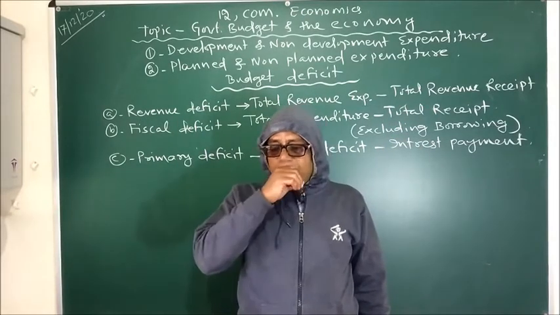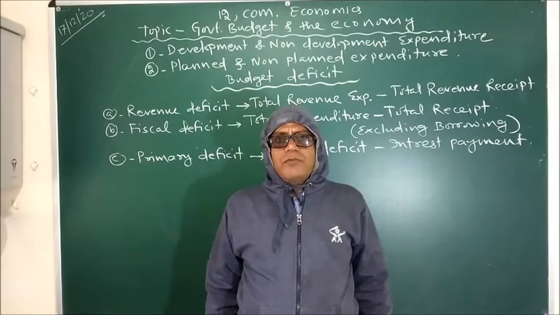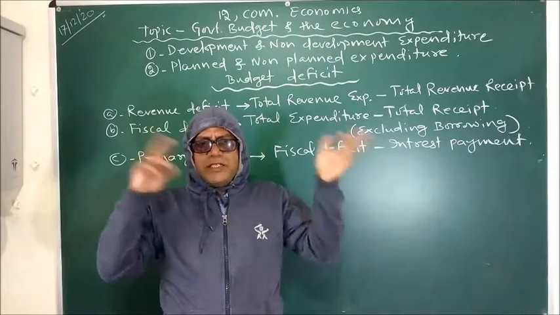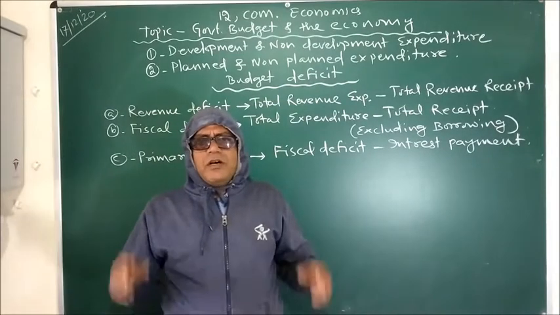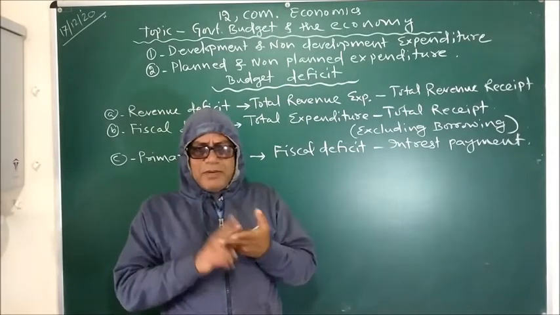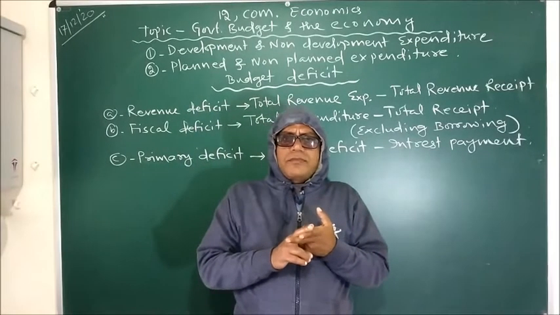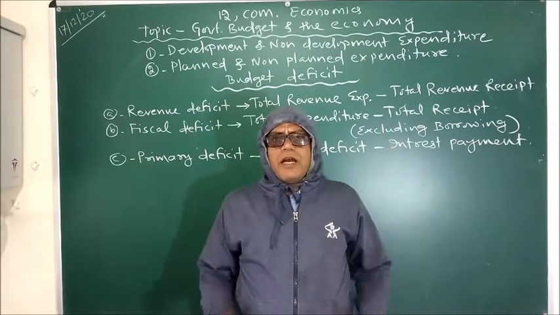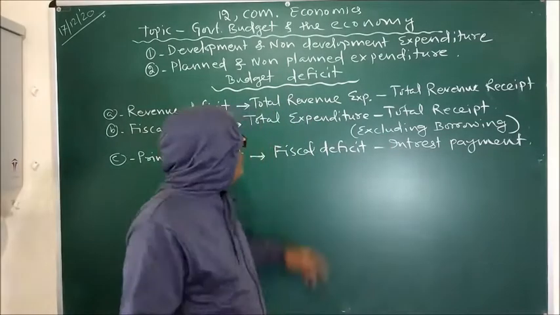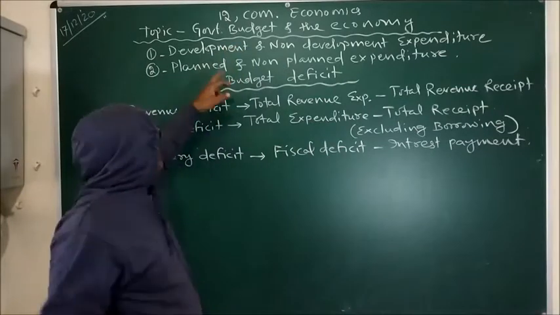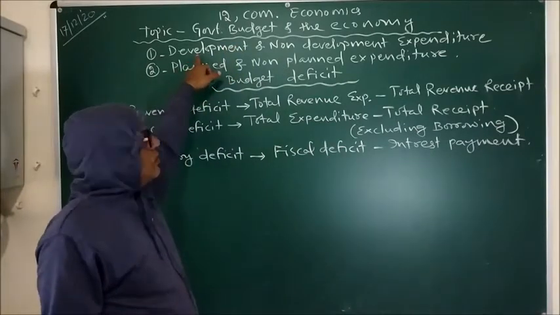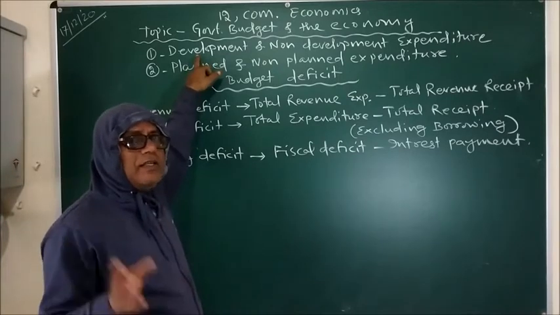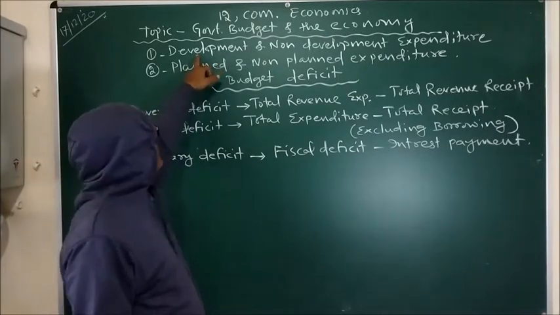How the liability and asset status of the government is not disturbed in revenue transactions, whereas the liability and asset status of the government is disturbed in capital transactions. So today we will be discussing different types of expenditure and their implication on the economy.